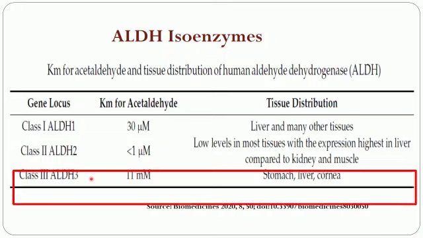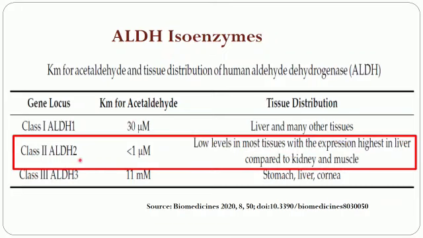But among these, the aldehyde dehydrogenase 2 isoenzyme has the highest expression in liver compared to other organs like kidney and muscle, and it also has the lowest Km value for alcohol. So the variability in this gene will decide the harmful effects of acetaldehyde that is caused to a person.